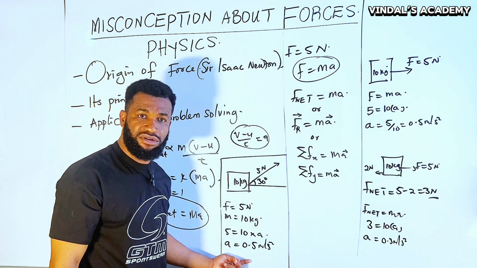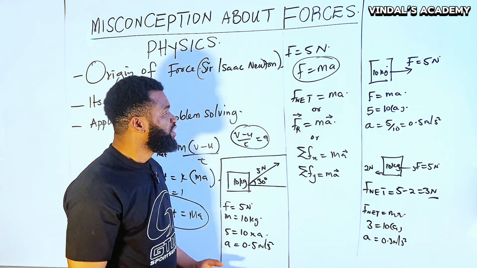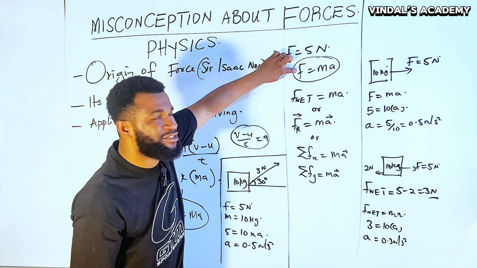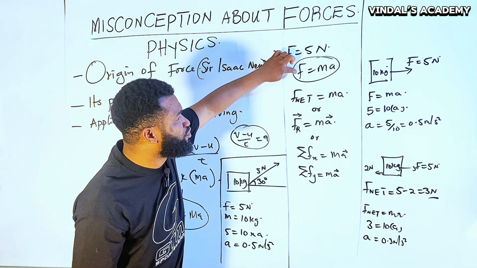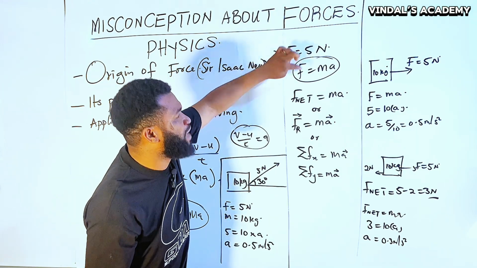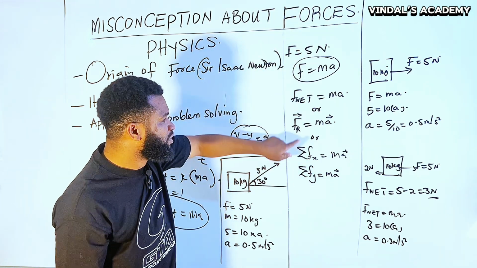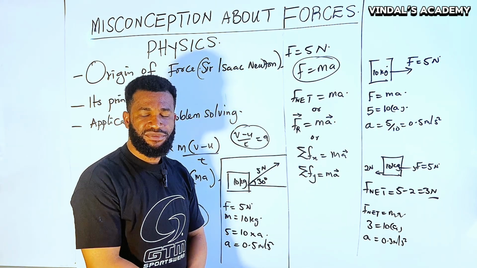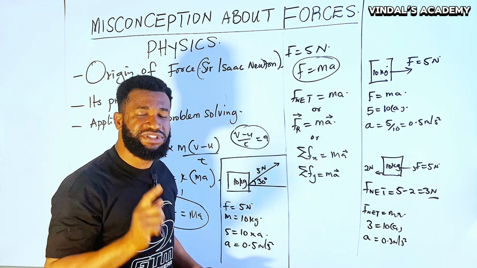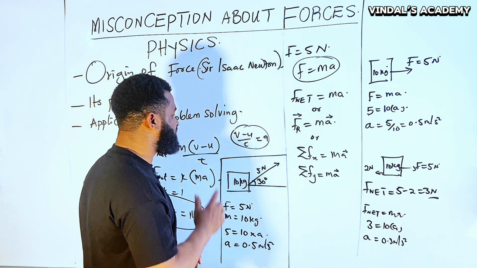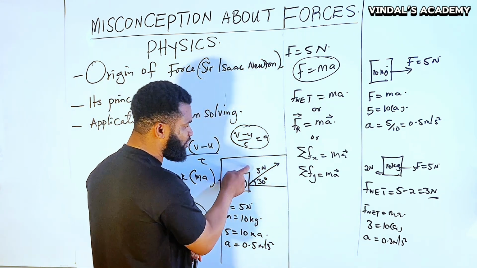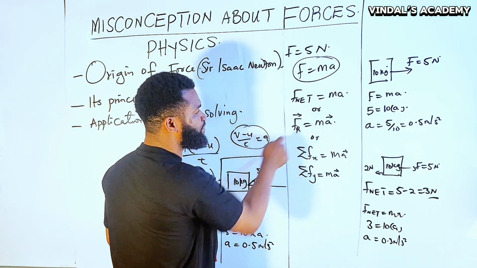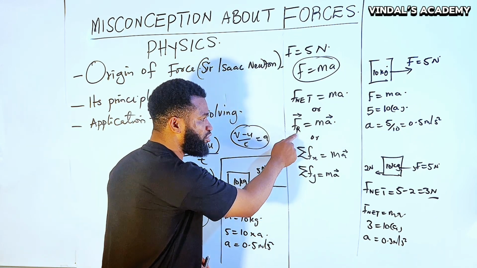But this is wrong, because this F must be explained to the students, for the student to know that this F is not just F. It is either net force, resultant force, or algebraic sum of the forces in a given direction. And if that is going to be taken into consideration, then I should be thinking that this cannot be solved except I use this formula. What does that mean? Resultant force.